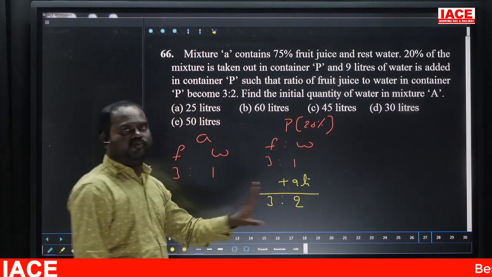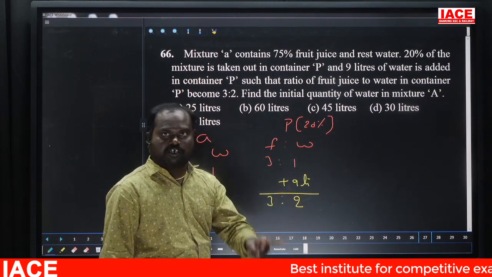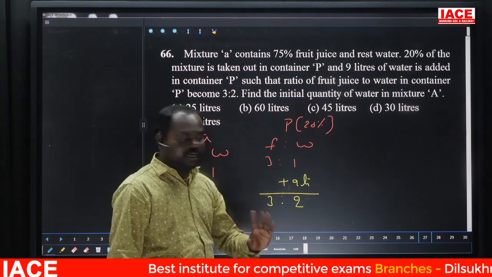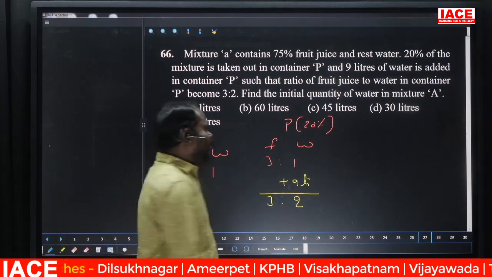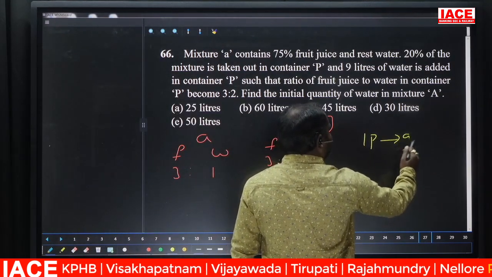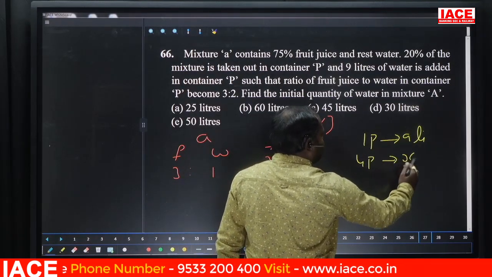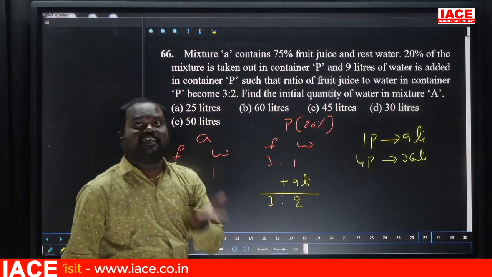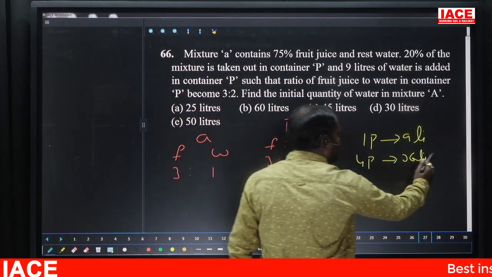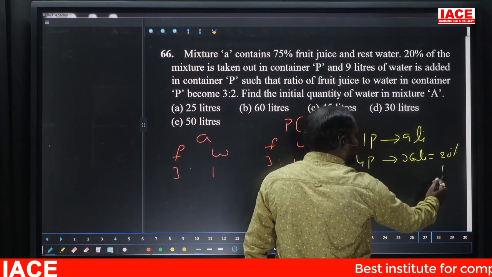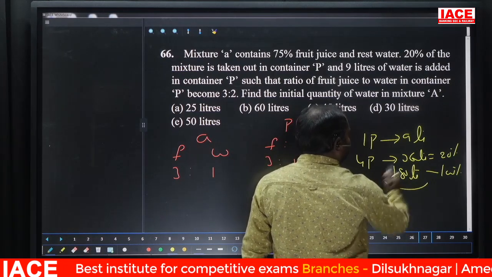Now obviously fruit juice is not added, only water is added. So these two parts became because of water. So how many liters extra? 9 liters extra. How many parts extra? 1 part extra. So adding 9 liters increases 1 part. Obviously 1 part is equal to 9 liters. So total 4 parts is 36 liters. This 36 liters is not the total quantity, it is equal to 20% only. Total means 100%, which is 5 times. 36 times 5 is 180. So the total quantity is 180 liters.